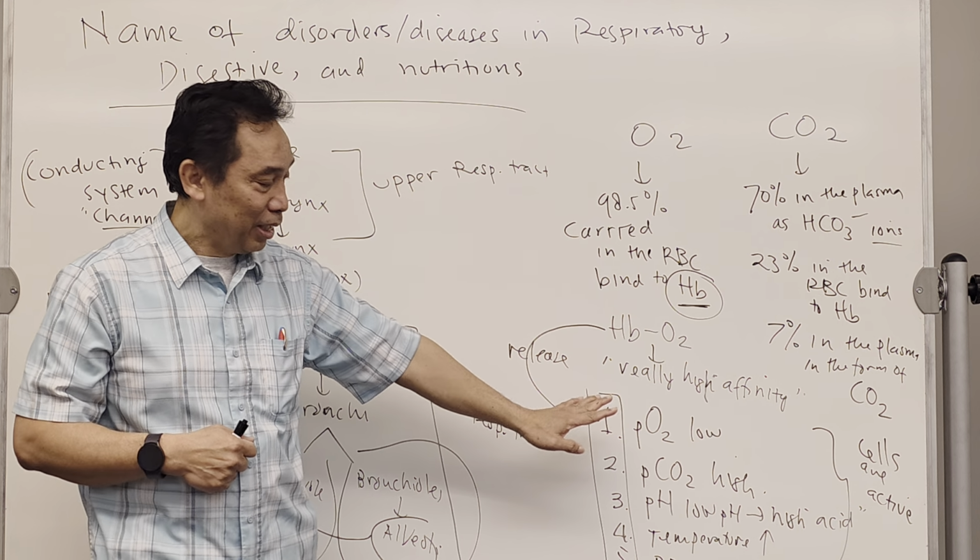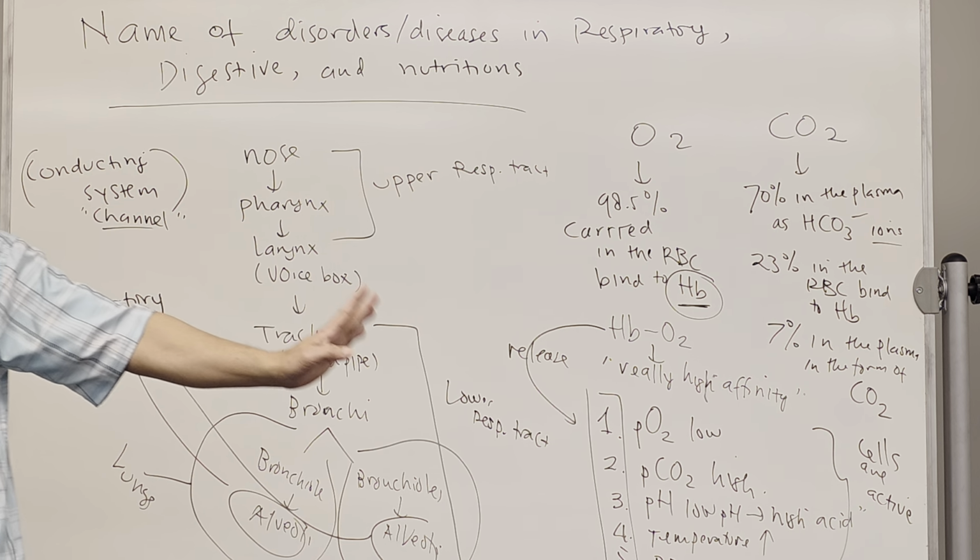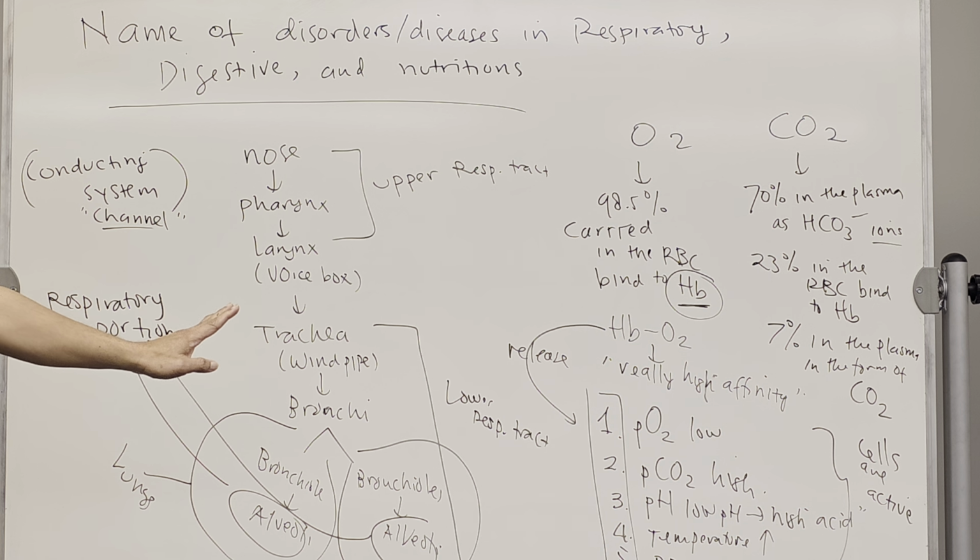Okay, you got this one, right? So this is for the cell that is non-active, lazy cell. Mostly they will not get oxygen, because what? Because they don't have that condition. That's the condition that will increase the release of oxygen by hemoglobin to this active cell or tissue.